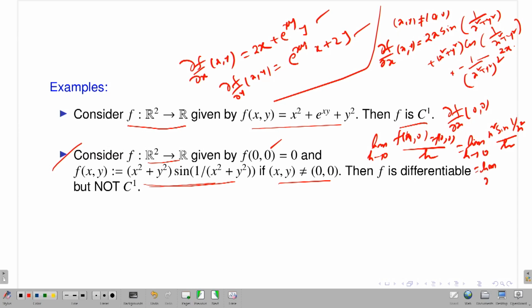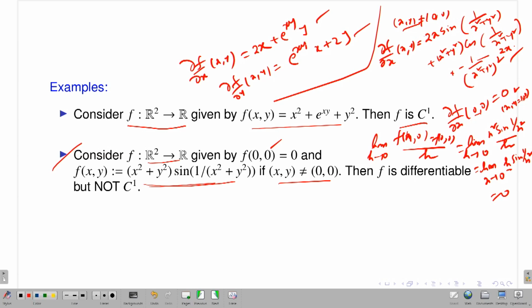What is this? This is the limit as h approaches 0 of h times sine 1 by h square. Now the sine function is a bounded function, and as h approaches 0 I am multiplying by h, so this limit has to be 0. Therefore the partial derivative of f with respect to the x variable at the point (0,0) is actually 0. So now I have the expression of my first order partial derivative. It exists at each point in R2: if (x,y) is non-zero, this is my expression, and at the point (0,0) it is 0.